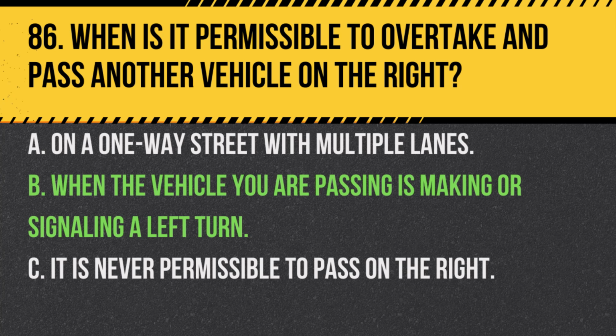You may pass on the right when the vehicle you are overtaking is making or signaling a left turn, and there is sufficient space to do so safely.